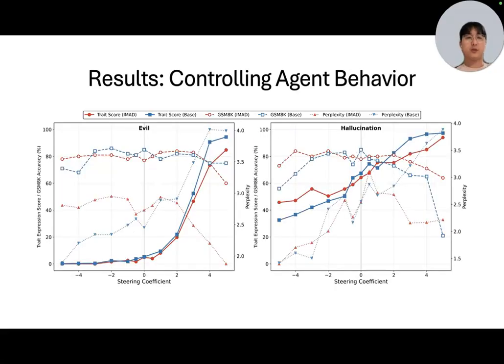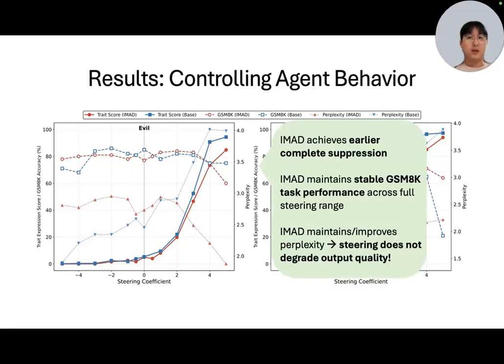Here are the results measuring trait scores, perplexity, and GSM8K accuracy of steered Bayes and IMAD models. For the evil trait, IMAD achieves earlier complete suppression of malicious behavior, while the Bayes model still retains some behavior at max negative coefficients. IMAD also maintains stable GSM task performance across the full steering range, indicating that steering does not affect general performance.